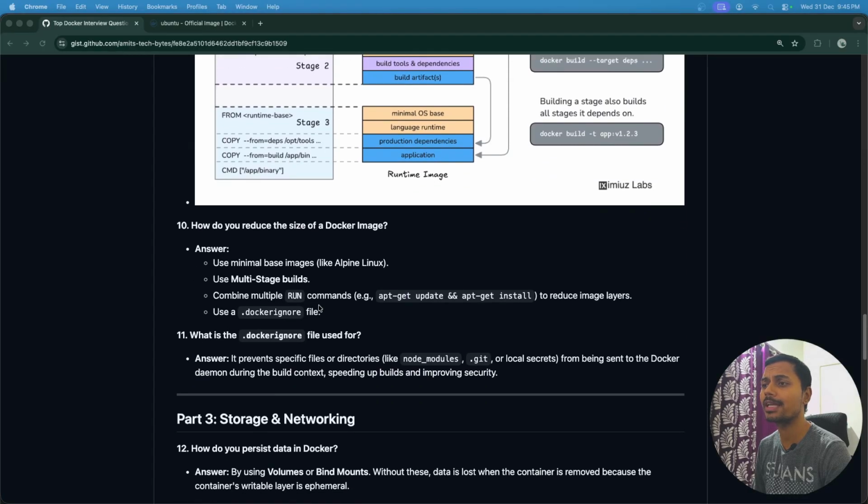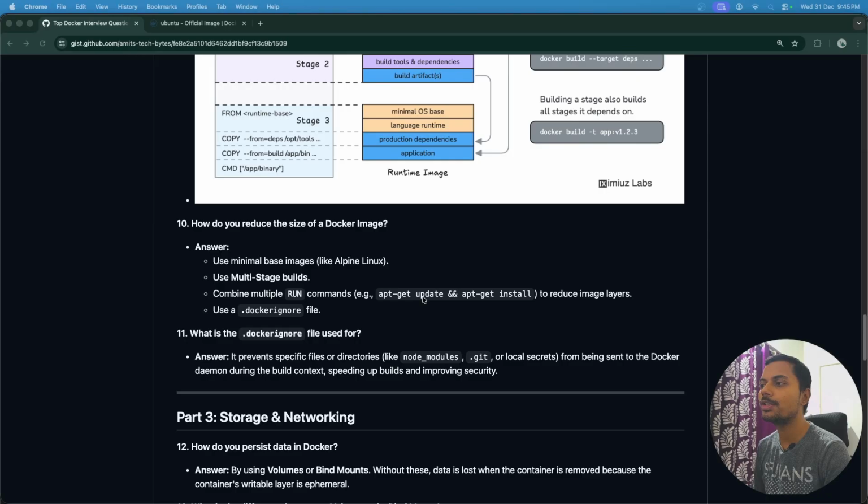Apart from that, if you have multiple RUN commands, instead of writing RUN commands on separate lines, we can combine them by using the and ampersand symbol. Okay, and then it will be a single RUN command, but it will reduce the size of our image, because there will be only a single image layer, instead of creating separate layers.